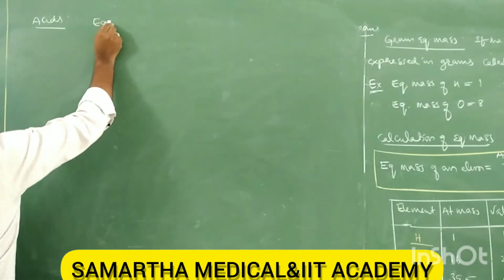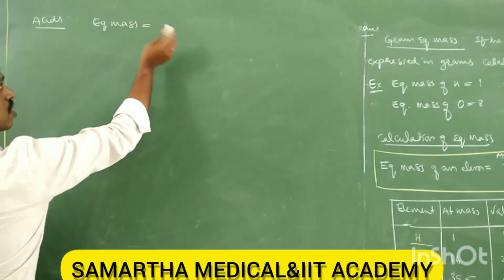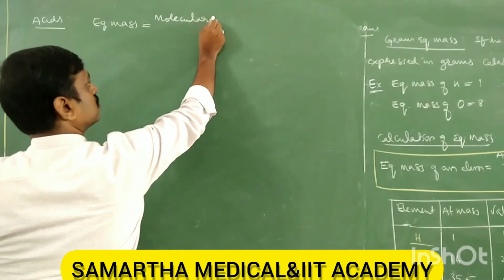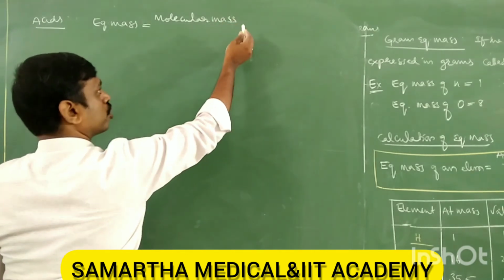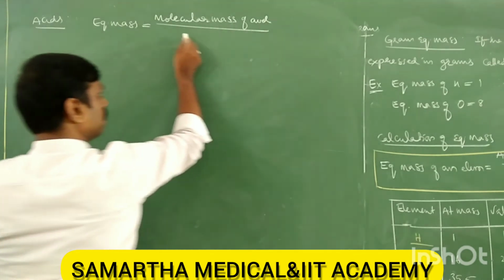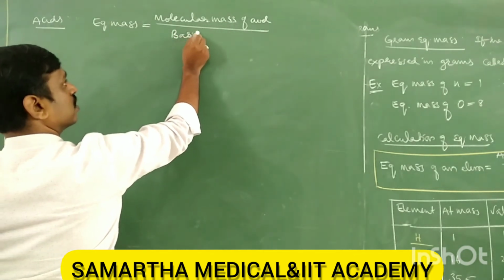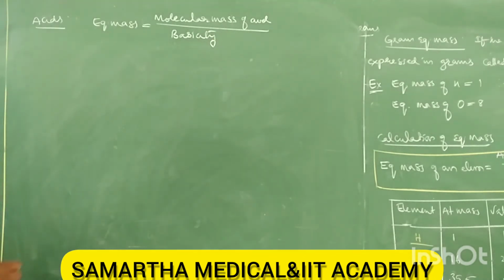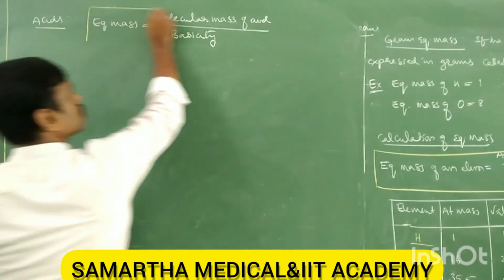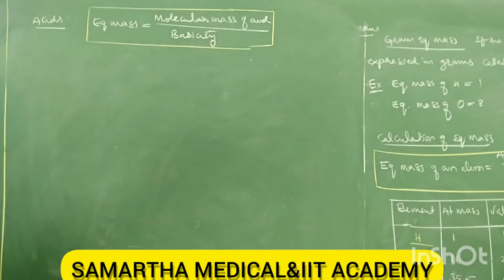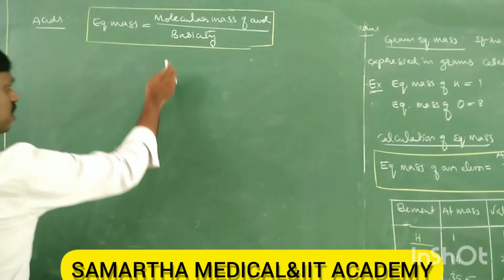Equivalent mass is equal to the molecular mass of the acid divided by basicity. For acids we take basicity, for bases we take acidity. It is opposite, right? So first of all you should know what basicity is.